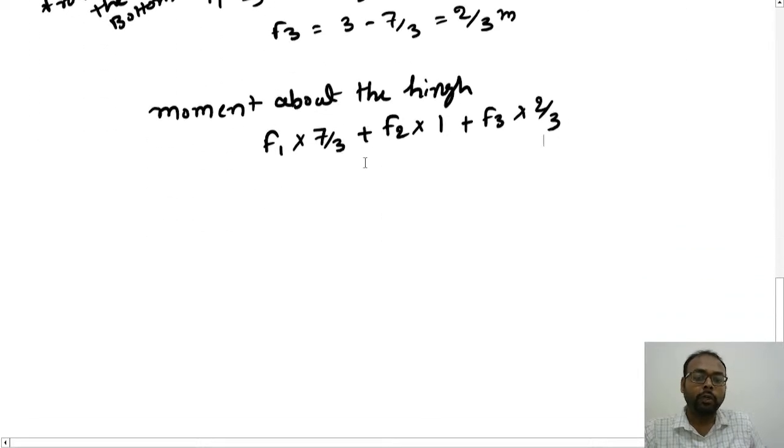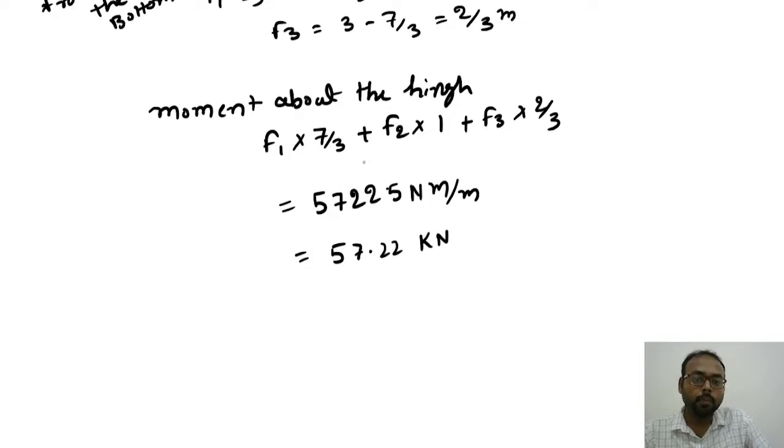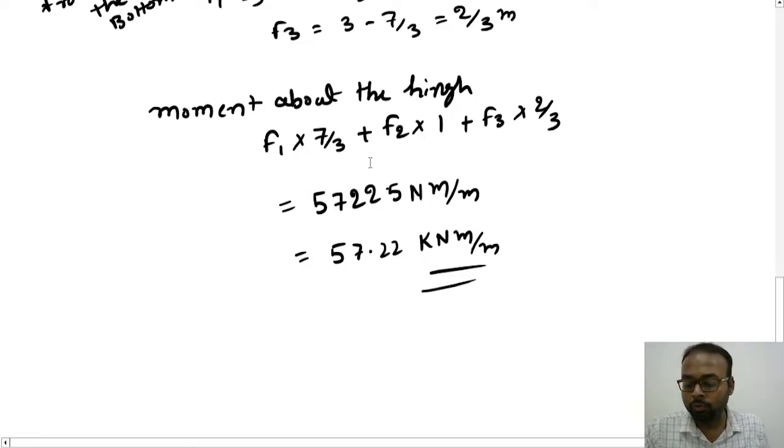We have the F1, F2, F3 values. When we put them in, we will get the total net moment equal to 57,225 Newton meter per meter. So now in kilonewton, this will be 57.22 kilonewton meter per meter. This is the final value that we have to find out.